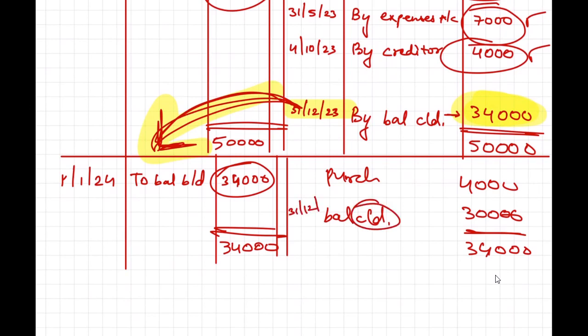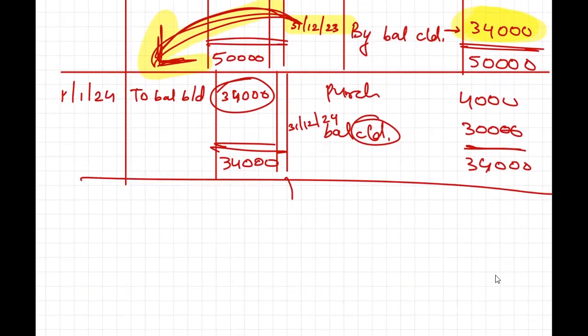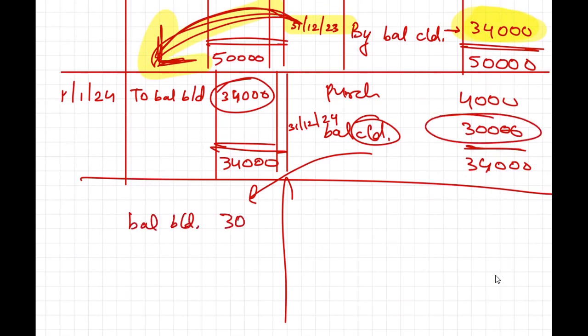This is 31st of December 2024. So on the next year, what will happen? This balance will again be balance brought down. And how much would be the balance? That would be 30,000, because 30,000 is remaining. And what date would it be? It would be 1st of January 2025. And it will go on and on and on.